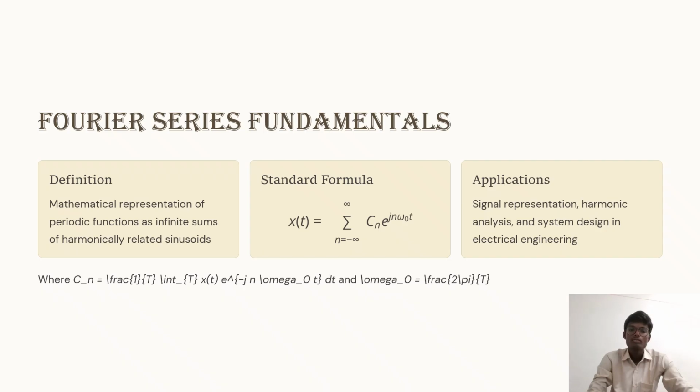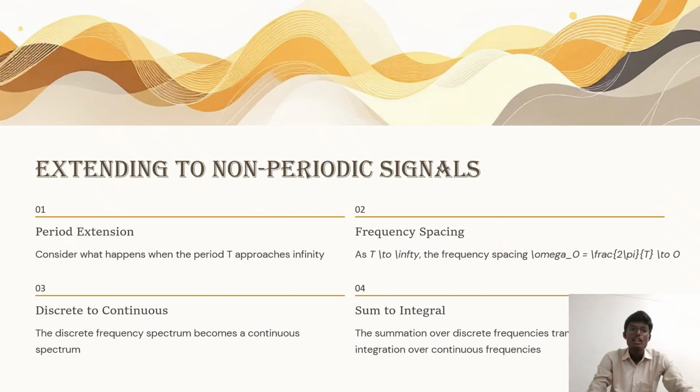Next, extending to non-periodic signals. First one, period extension. Period extension means considering what happens when the time period approaches infinity. And second one, frequency spacing. As T tends to infinity, the frequency spacing omega naught equals 2 pi by T, where T is the time period, and omega naught tends to 0.